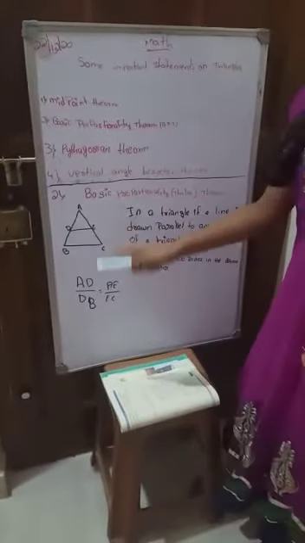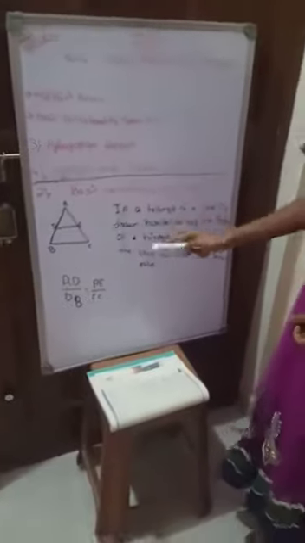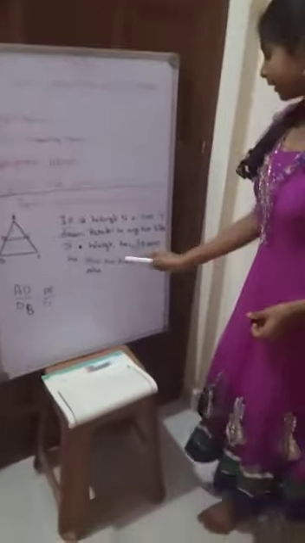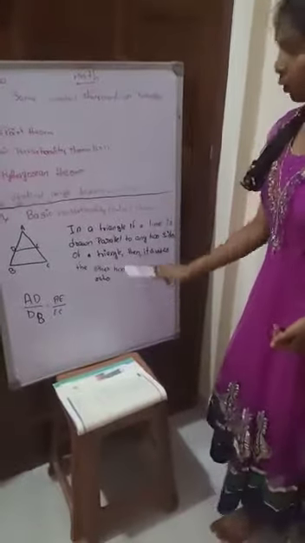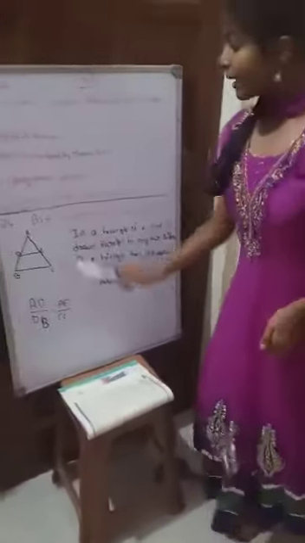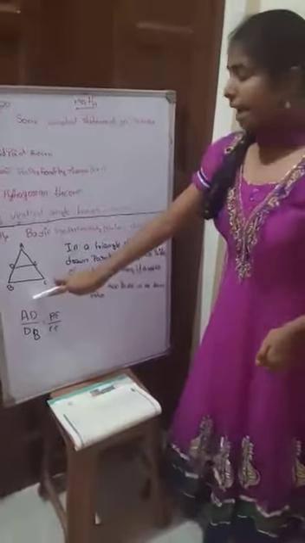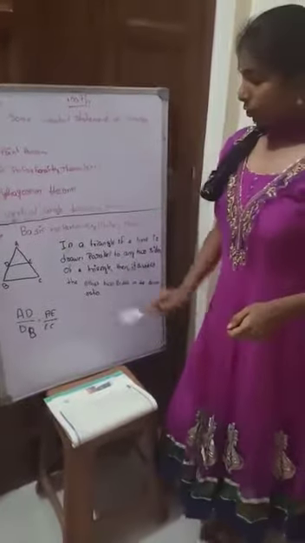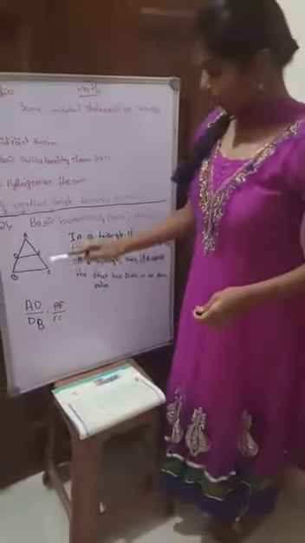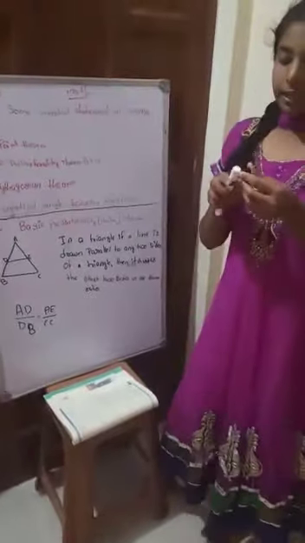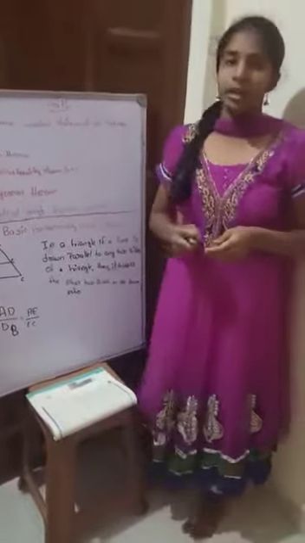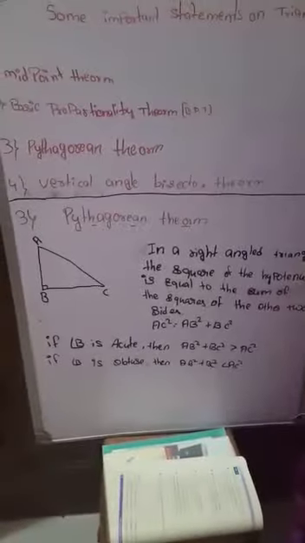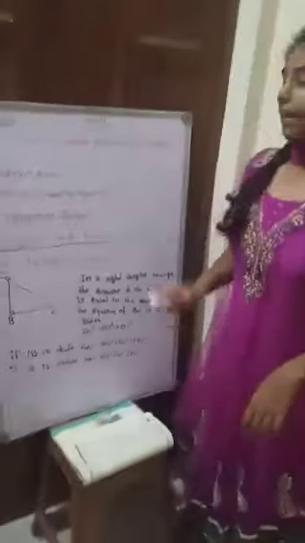I have written this statement because here we can see that a line is drawn parallel to a side of a triangle, then it divides the other two sides in the same ratio. It means the line that is drawn here is parallel to the third side and also this line is dividing these two sides in the same ratio. So I have written AD by DB equals AE by EC. This is about the basic proportionality theorem. Now let's study about the Pythagorean theorem.